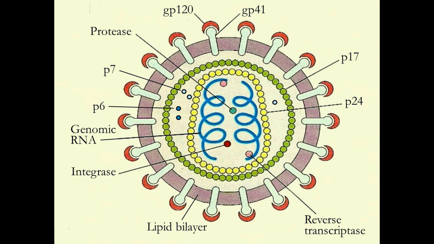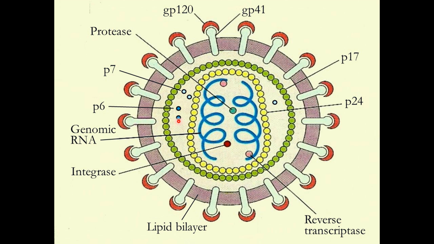And then two other enzymes, integrase and protease, are also present in the core of the virus. And these enzymes plus the genomic RNA are surrounded by a layer of P24, which is a core protein. So several molecules of P24 surround the core of the virus made up of enzymes plus the genomic RNA.